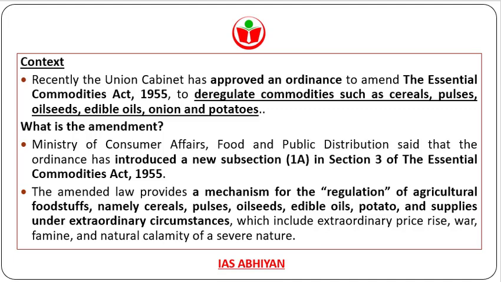What is the amendment? The Ministry of Consumer Affairs, Food and Public Distribution has said that the ordinance has introduced a new subsection 1A in section 3 of the Essential Commodities Act 1955. The amendment law provides a mechanism for the regulation of agriculture foodstuffs, namely cereals, pulses, oil seeds, edible oils, potato and onion, under extraordinary circumstances, which include extraordinary price rise, war, famine and natural calamity of a severe nature.